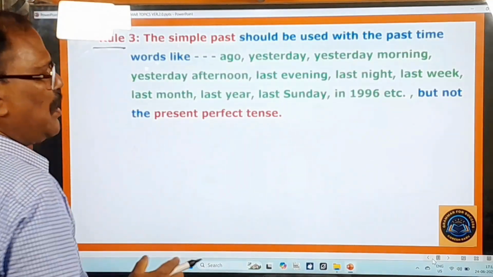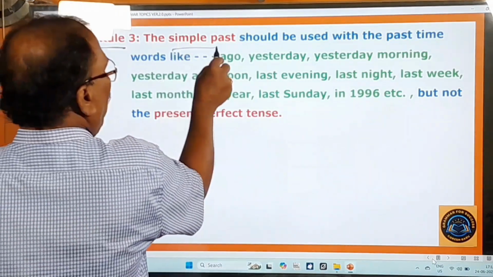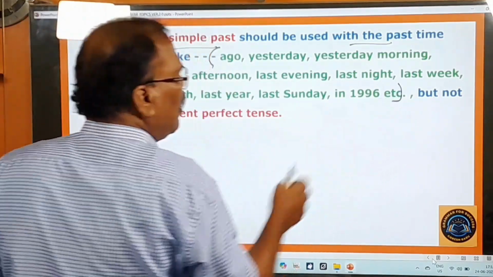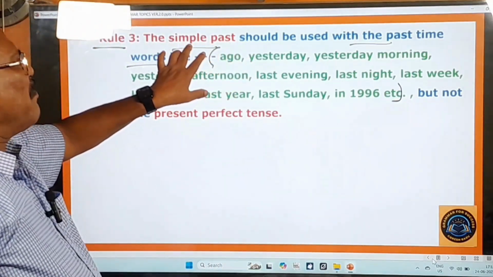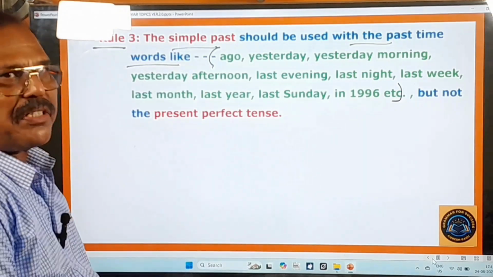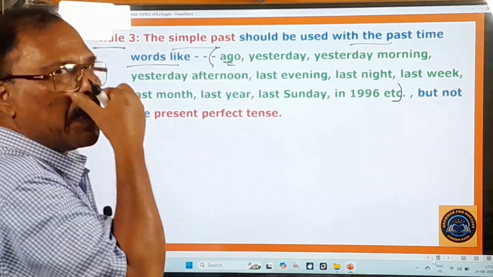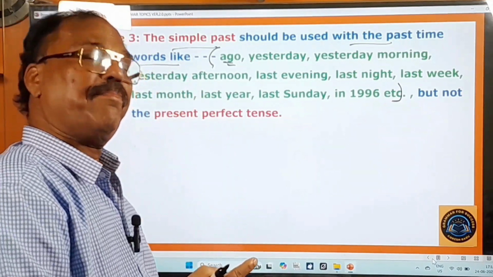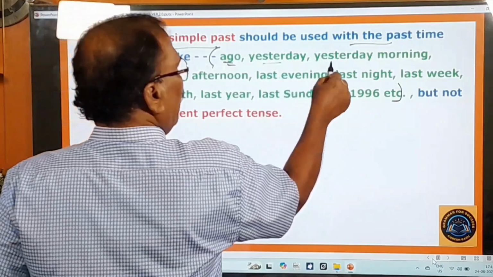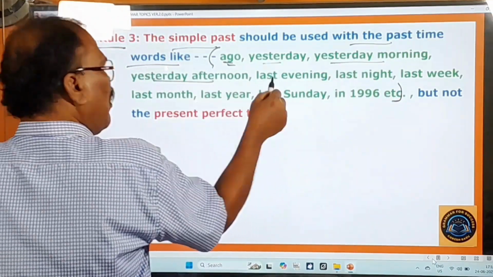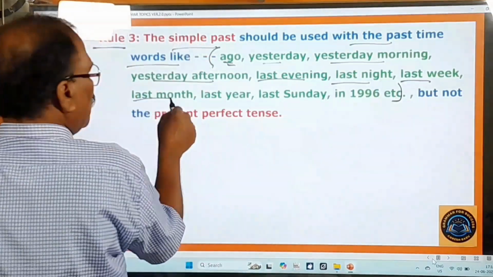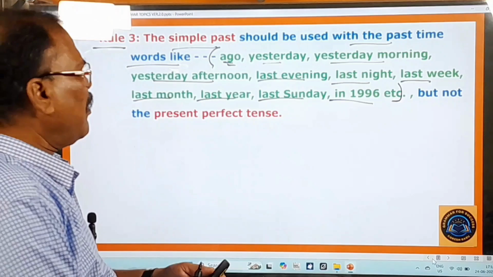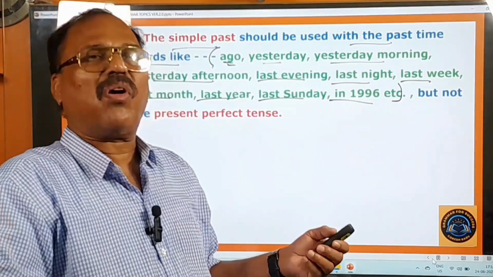Rule 3 is there. What is this rule 3? Here you pay attention. The simple past should be used with the past time words like these. So these are all the past time words. With these past time words, you must make use of only the simple past. What do the past time words mean? Ago. Ago means a week ago, a month ago, two years ago, kritam, that is the Telugu meaning. Yesterday, past time word. Yesterday morning, past time word. Yesterday afternoon, last evening, last night, last week, last month, last year, last Sunday, in 1996 or in 2024. Whatever it is, whatever the time that passes by, that is called the past time.